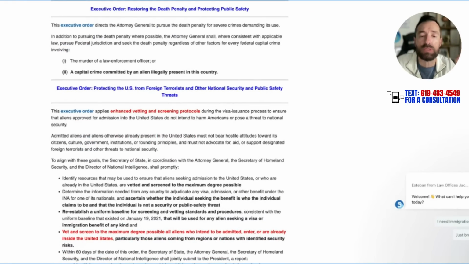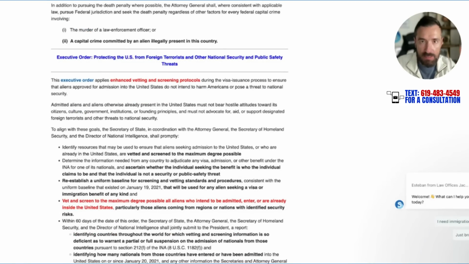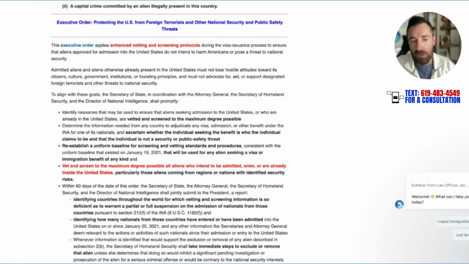from foreign terrorism and other national security and public safety threats. Now, this is where we're going to see the travel bans coming in the next 60 to 90 days. This executive order applies enhanced vetting and screening protocols during the visa issuance process to ensure that aliens approved for admission into the United States do not intend to harm Americans or pose a threat to national security. Now, this is the big one right now, and that's highlighted on the screen.